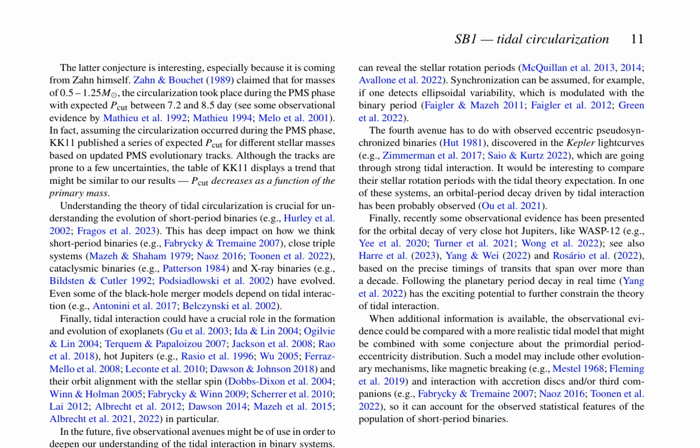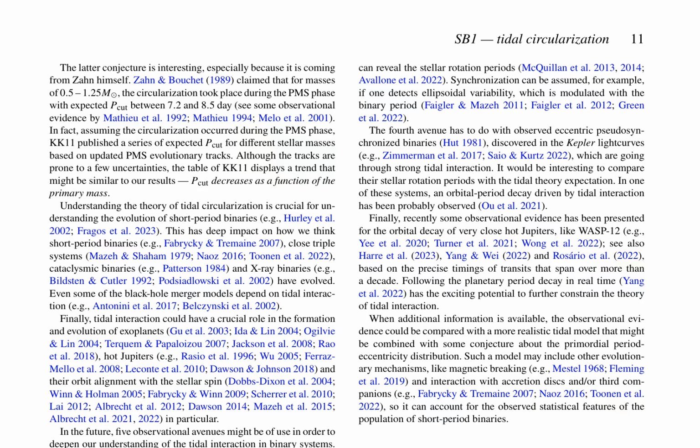The paper explores the tidal circularization of short-period binaries, focusing on the relationship between the orbital period and the tidal circularization period, and its implications for understanding the evolution of close binary systems. The study uses data from the Gaia mission to analyze a sample of spectroscopic binaries, providing insights into the tidal interaction and its impact on the synchronization and alignment of binary components.